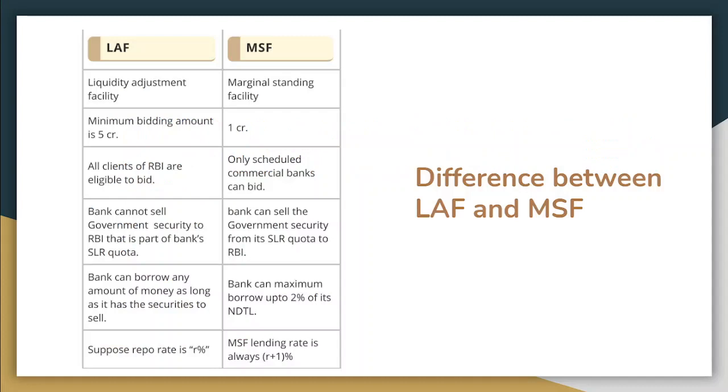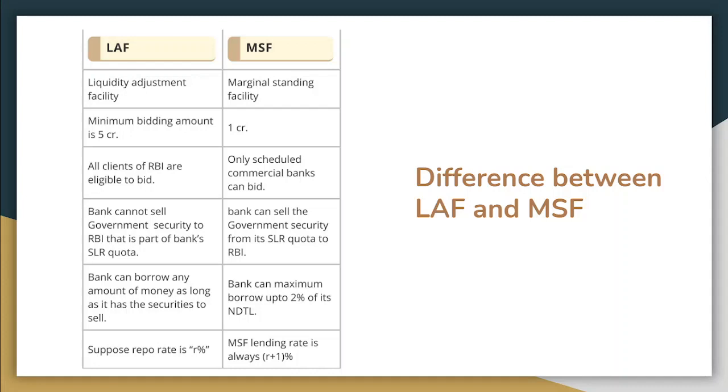Now let's see the difference between LAF and MSF. In LAF, the minimum bid amount is 5 crore, whereas for MSF it is 1 crore. In LAF, all clients of RBI are eligible to bid, whereas in MSF, only scheduled commercial banks are allowed to bid. In LAF, the bank cannot sell to RBI the government securities that are part of the SLR quota, whereas in MSF, the bank can sell government securities from the SLR quota to RBI.